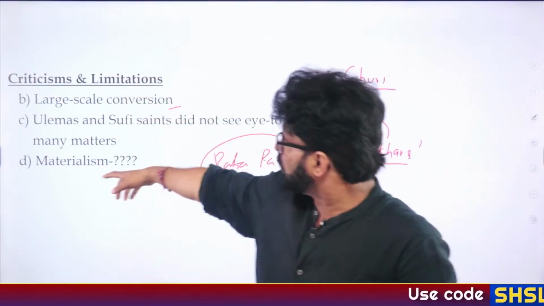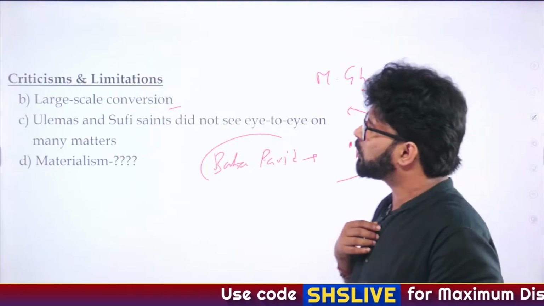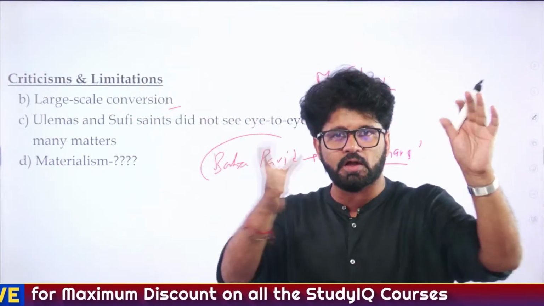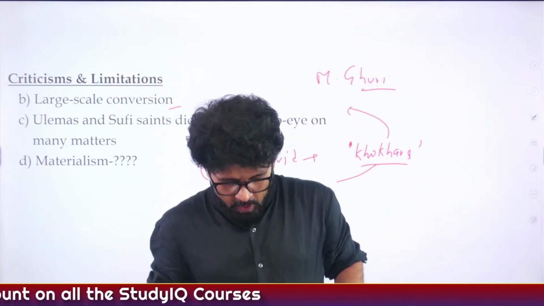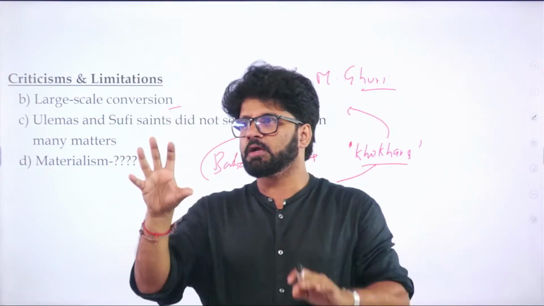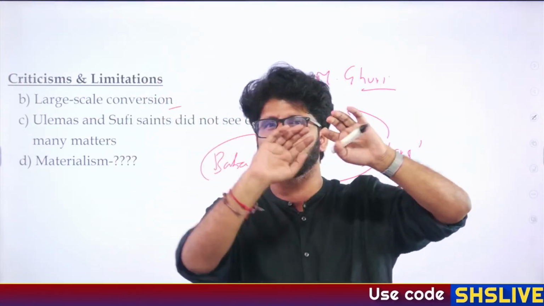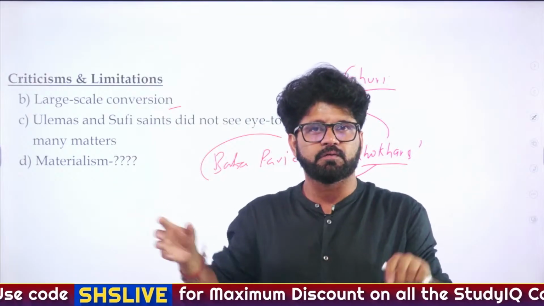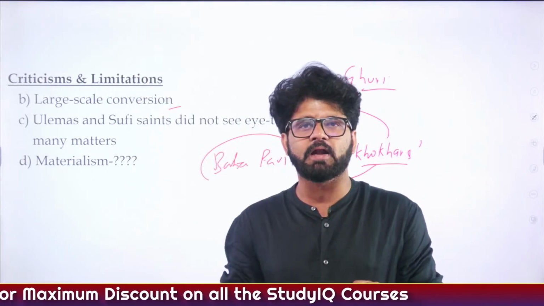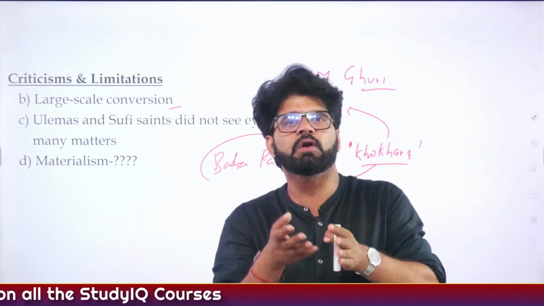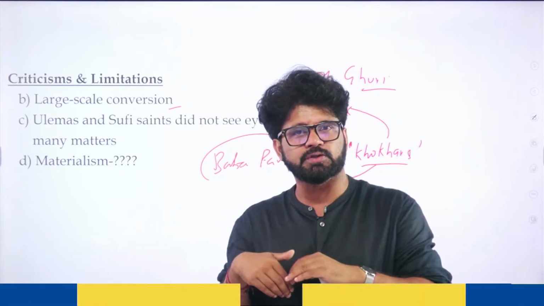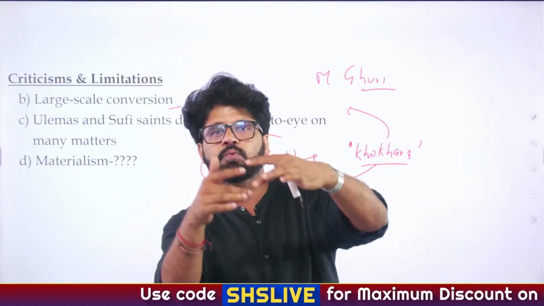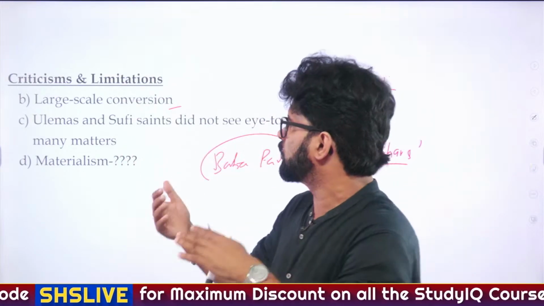Criticism, large scale conversion. Ulemas and Sufi saints did not see eye to eye. They used to fight on many different matters. Not only ulemas and Sufi saints, even Sufi saints and different Delhi Sultanate rulers used to fight. It is said that Nizamuddin Aulia and Ghiyasuddin Tughlaq used to fight a lot because Nizamuddin Aulia took some titles where he was called Sultan of this and that, and Tughlaq took offense: I am the Sultan, why are you taking such titles? Accept my suzerainty. Nizamuddin Aulia said he was not interested in these materialistic aspects, nor in accepting subordination. So a tussle was going on. These kinds of tussles, between ulemas and Sufi saints, and between Sufi saints and Delhi Sultanate rulers, used to go hand in hand.